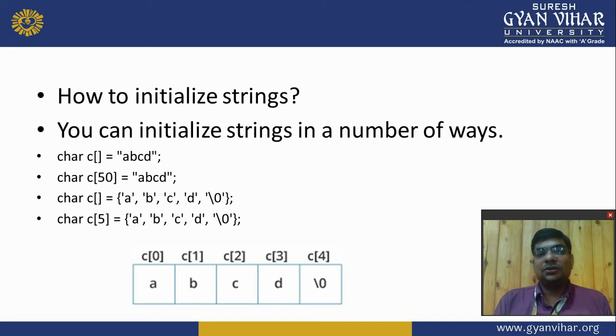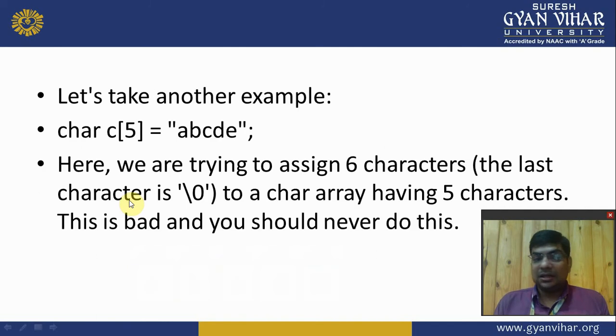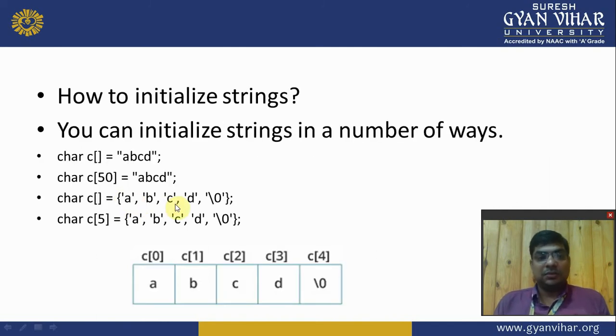Here, to initialize a string, many formats are there. If you want to directly add a string into a character array, then you use double quotes. If you want to add characters one by one, then you write like this: a, b, c, d and null. Null is compulsory. If you don't insert the null, then the end of that string is not indicated in that character array. Okay, so now we move on.